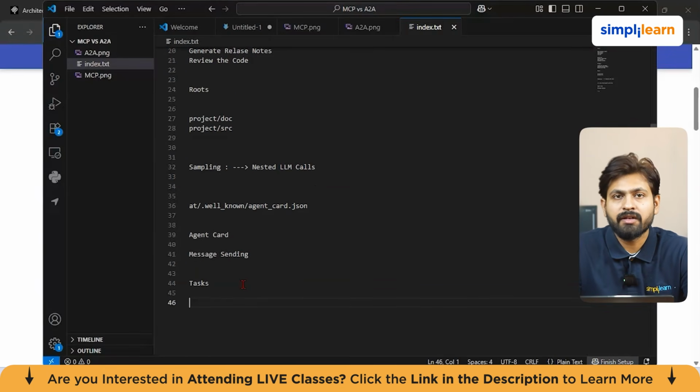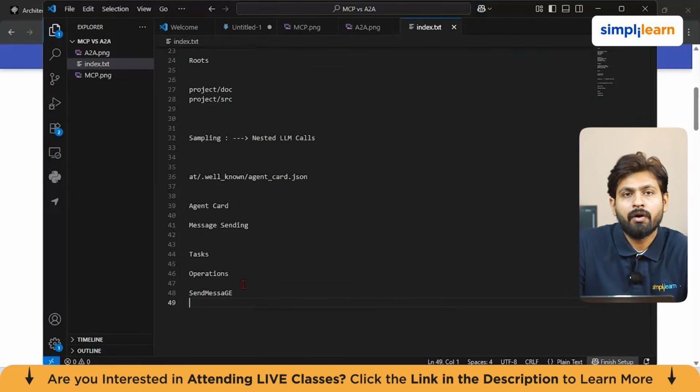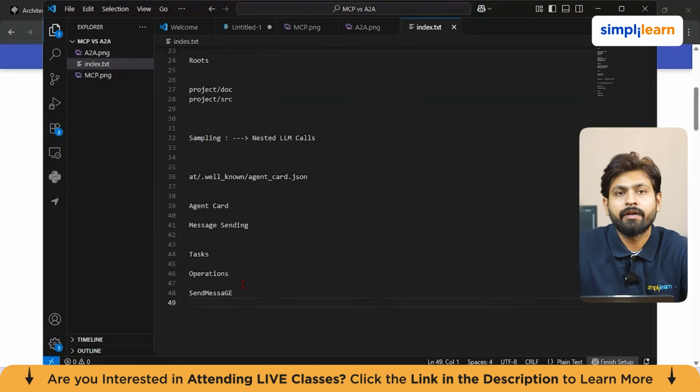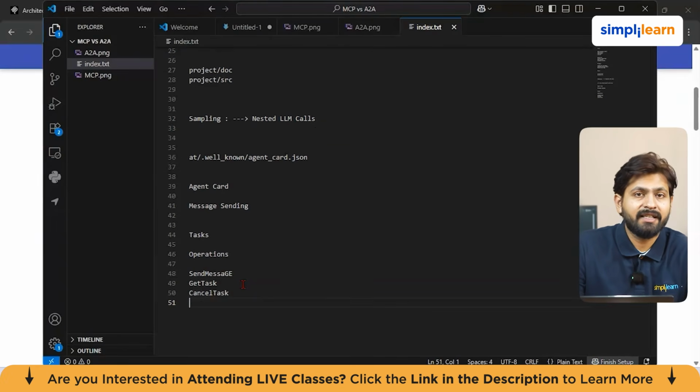And if I talk about tasks, in relevance to the agent-to-agent protocol, it has a much stronger concept of task lifecycle than MCP. And the specification includes operations, for example, sending a message, get task, cancel task, subscribe to task. So all these things you can find under the task section.